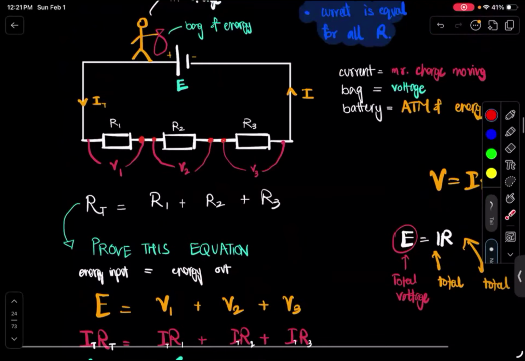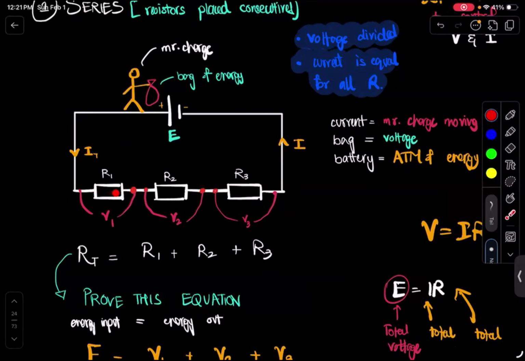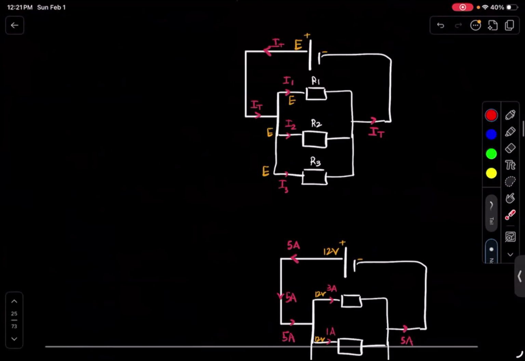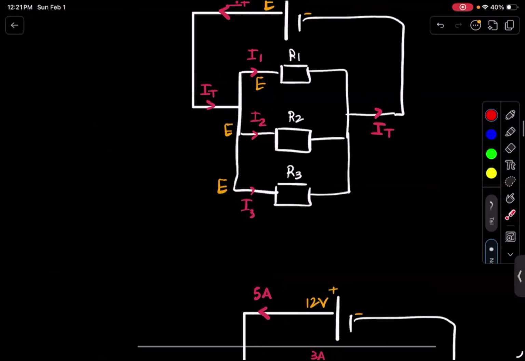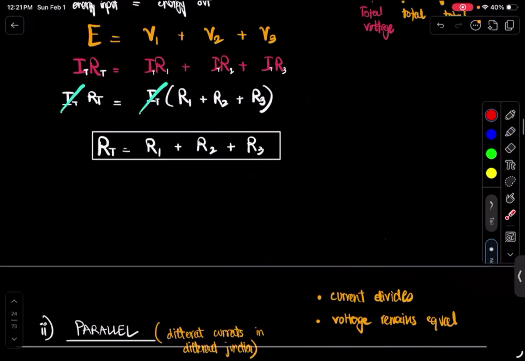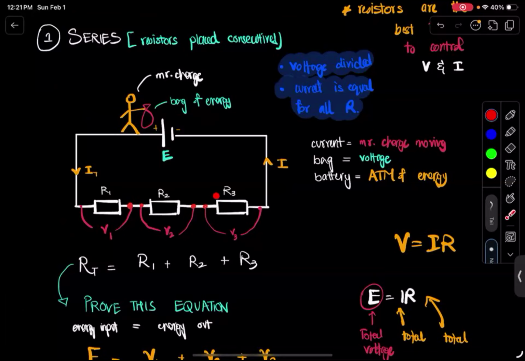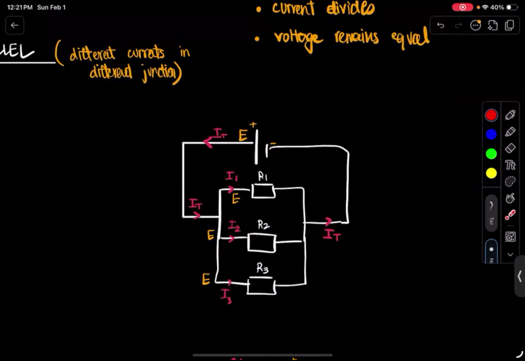In the series case, resistances were next to each other. They were placed consecutively like in a train, or kind of like a one-way road. You could think of the parallel case as all of those resistors being placed parallel to each other. They are in a three-way road, and the three-way road is going forward. There are multiple lanes. Or it's helpful to think of it as water canals. Think of this as a single very large canal, whereas think of this as the canal being divided into three junctions. Those three junctions are called parallel junctions.